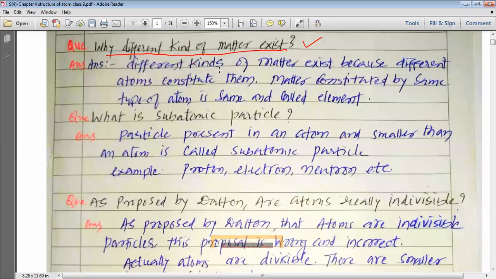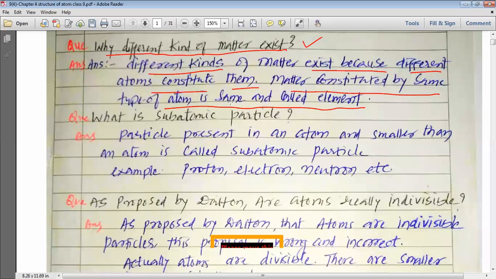Different kinds of matter exist because different atoms constitute them. Matter constituted by the same type of atom is the same and is called an element. So we have different types of atoms that constitute different types of matter by combining in various ratios, and that is why we have various kinds of matter that exist.